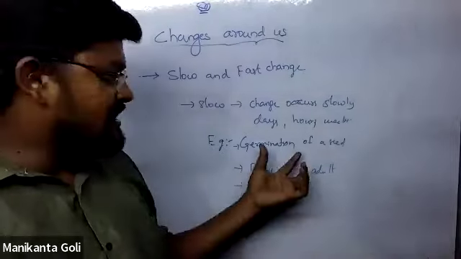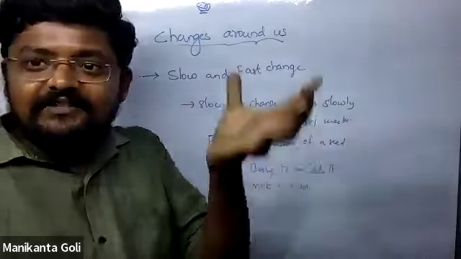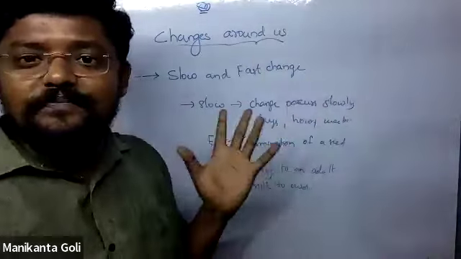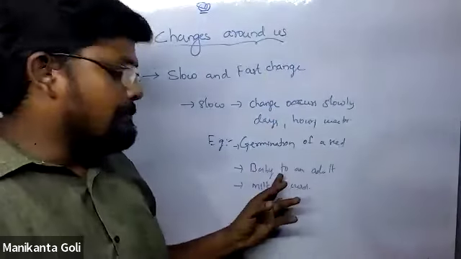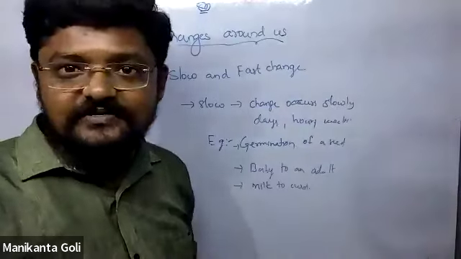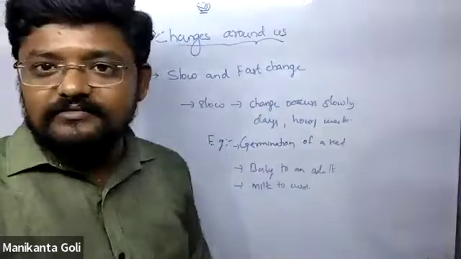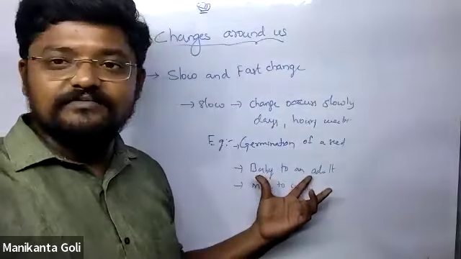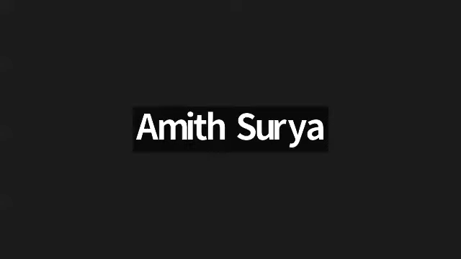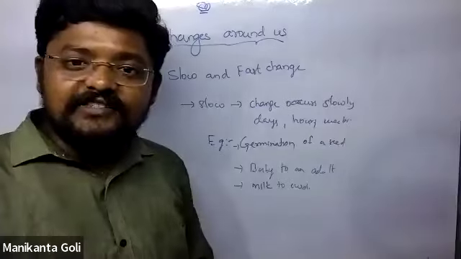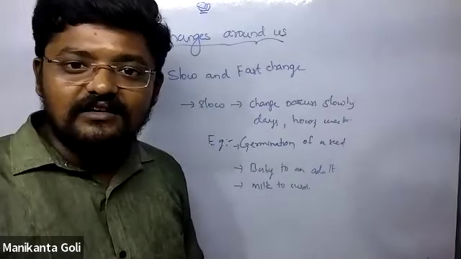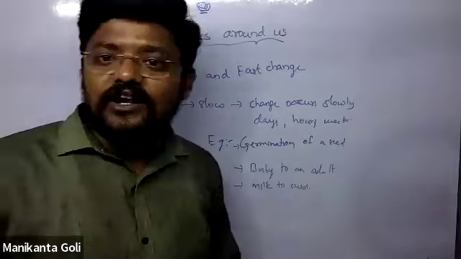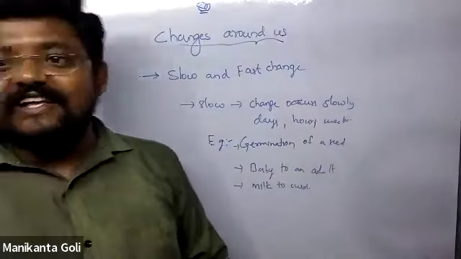This is germination of a seed: from a seed, a small plant comes out. Baby to an adult, it grows with our age. That is an example of slow change. Milk to curd is a daily example. These changes are slow changes.